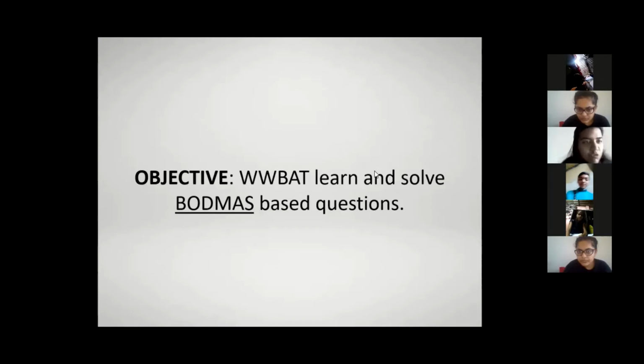So, like if you saw in English, we read from left to right, right? So when I asked Mishba to read, he began with "we will," right? From WWBAT. So in English, we read from left to right. Similarly, in mathematics also, there is a rule on the basis of which we can solve any long equation or any long maths problem, right? So understood? So in English, we follow left to right. So today we will be seeing